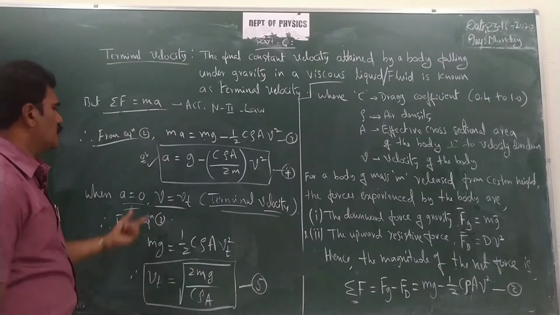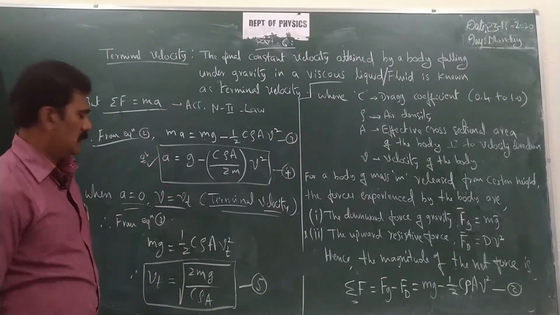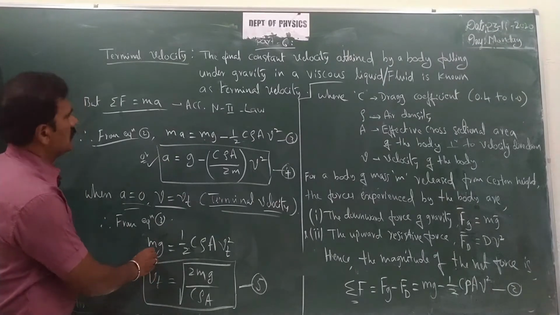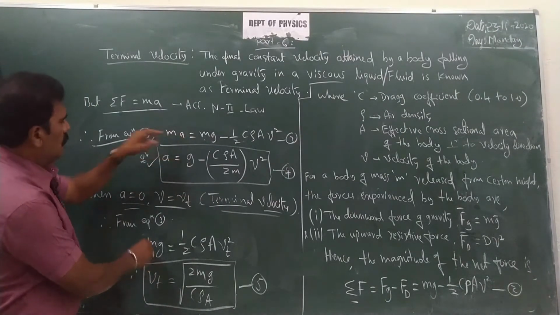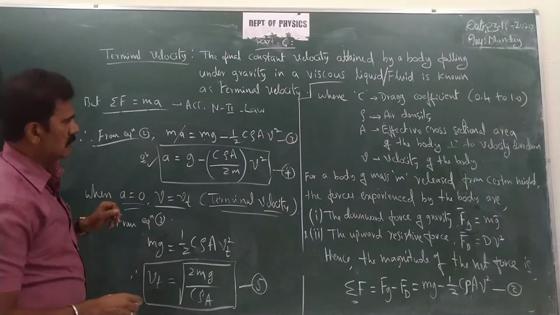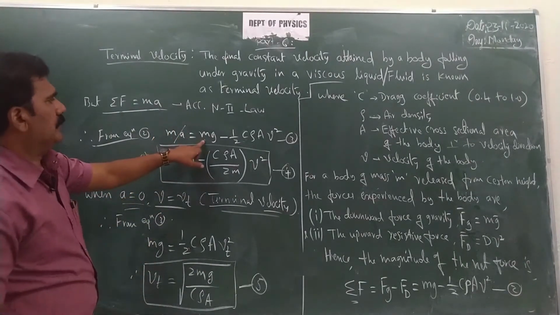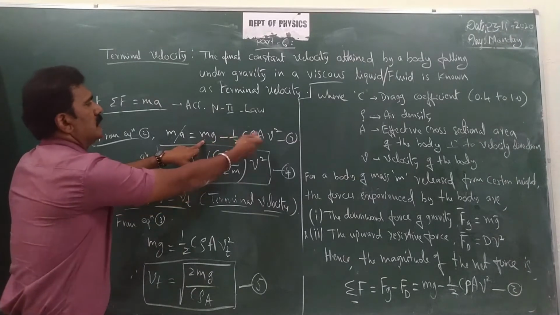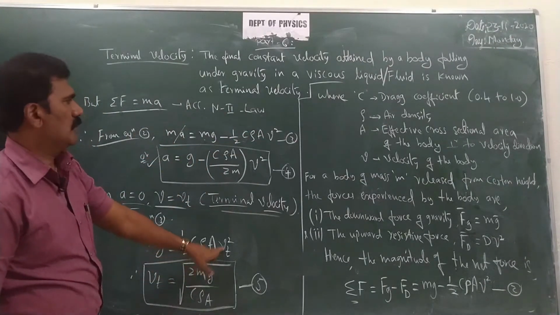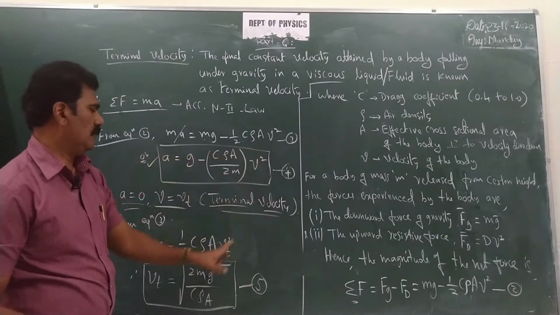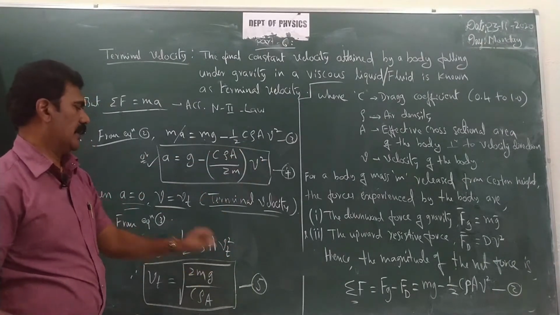Now substitute these two conditions in the above equation 4. So with A equal to 0, taking the term to the other side, mg is equal to half C rho A Vt square.